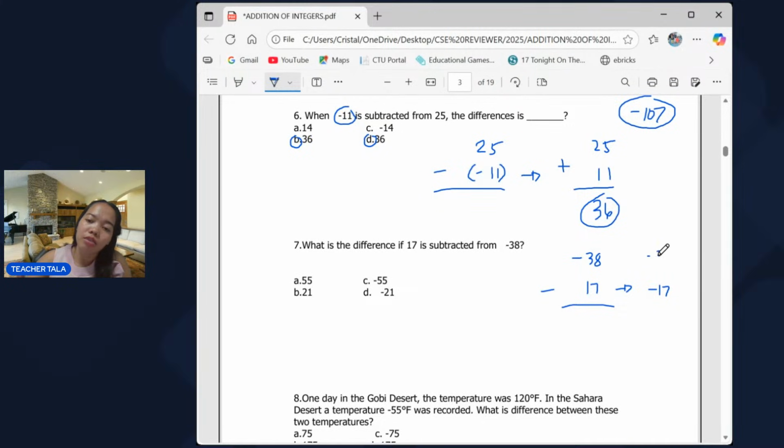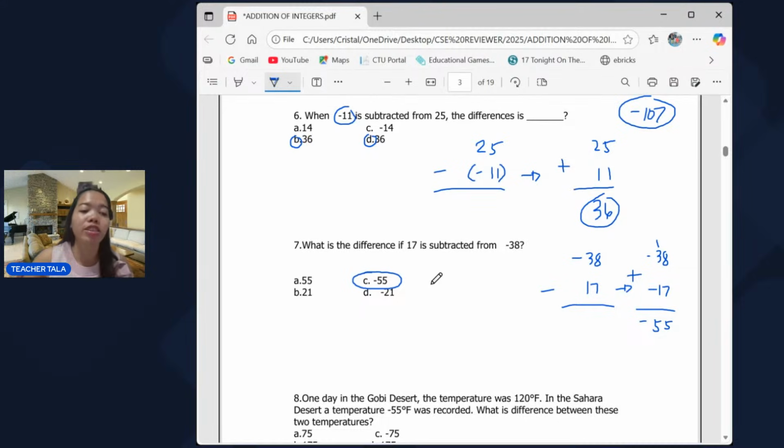Tapos negative 38 will stay as it is, and we're going to proceed to addition. So 38 plus 17, right? Since they have the same sign. 38 plus 17 is 55. Keep the sign, negative 55. That's letter C.